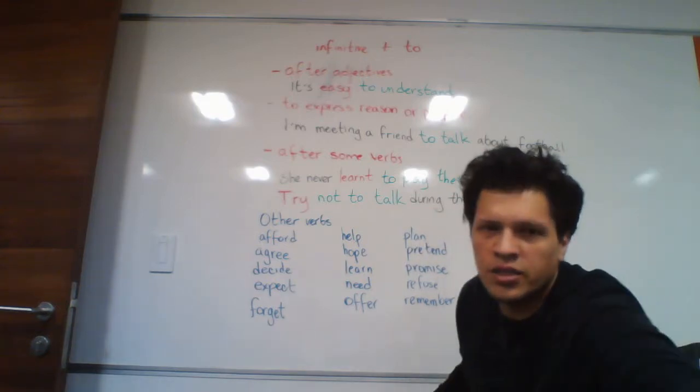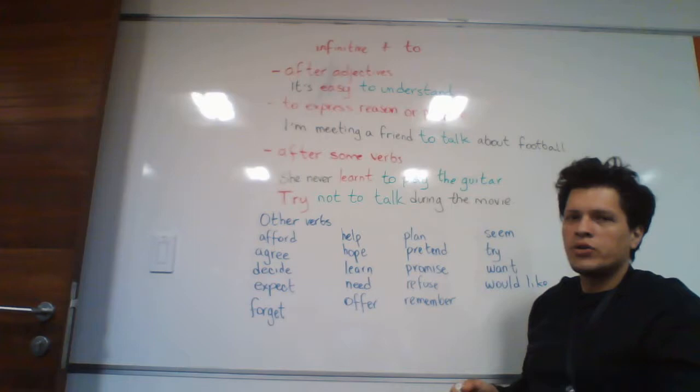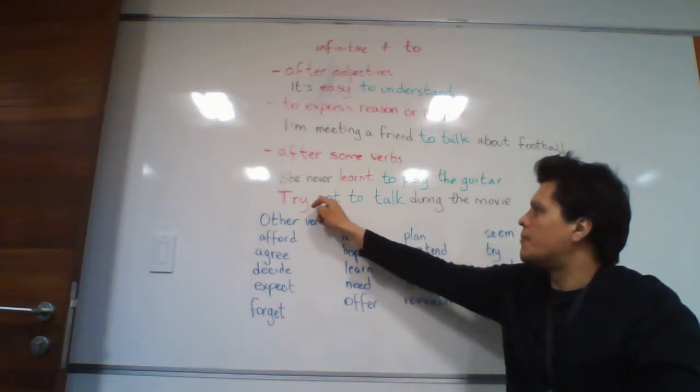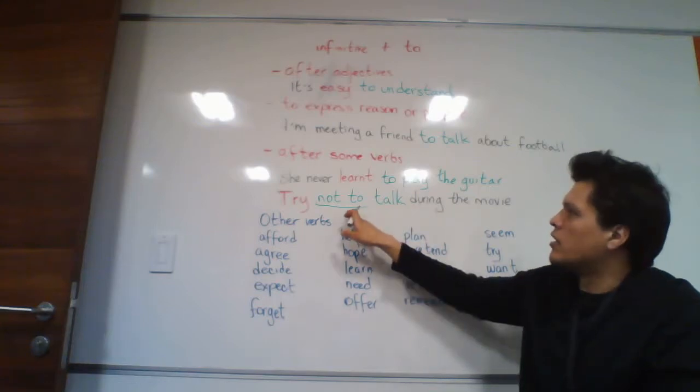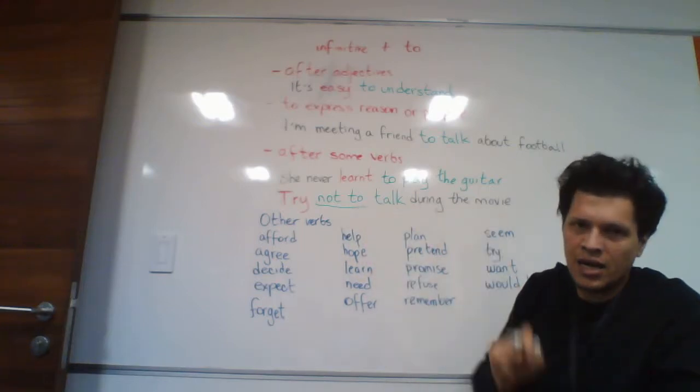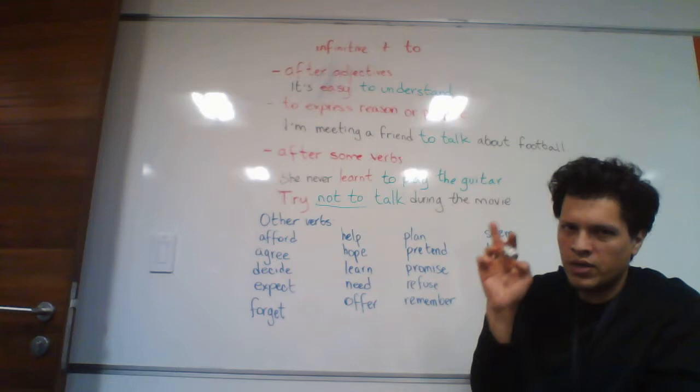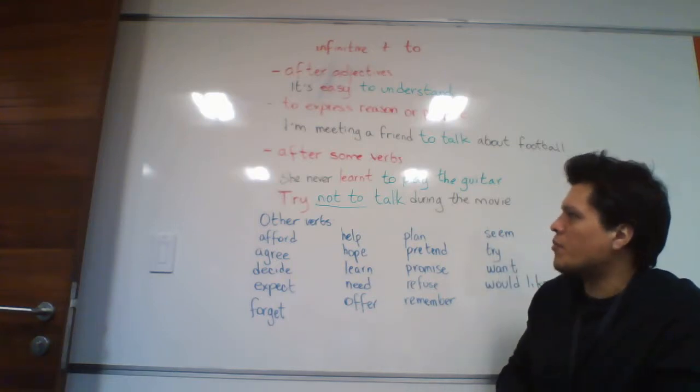Whenever we're using the negative form, we are going to use "not to" and then the verb. The "to" and the verb cannot be separated. Okay, so that is very important to remember.